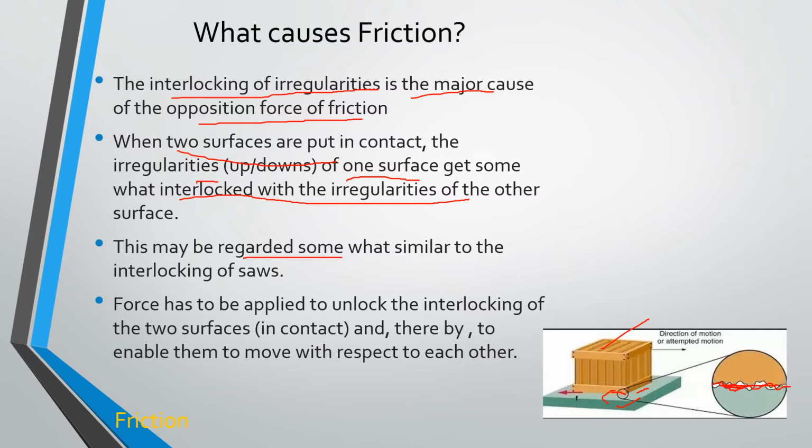This may be regarded as somewhat similar to the interlocking of saws. Force has to be applied to unlock the interlocking of the two surfaces in contact, and thereby enable them to move with respect to each other. So we need to give more applied force in the particular direction so it will move. Exactly, you need a maximum force to move the object. Got it?